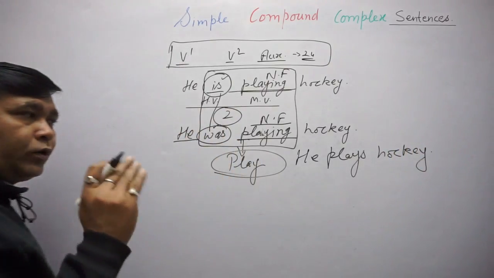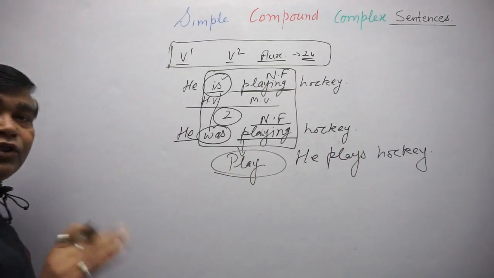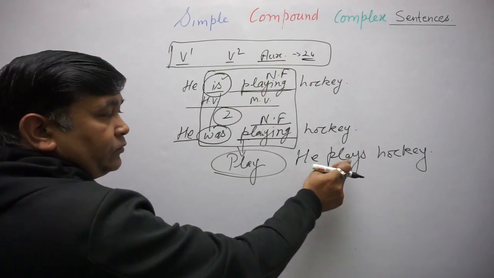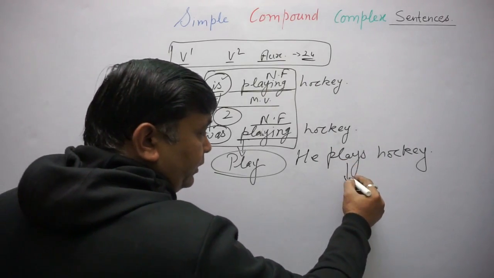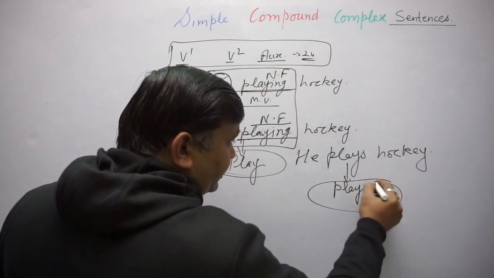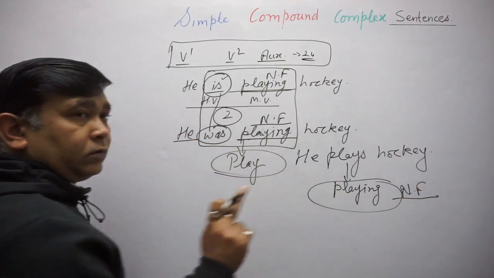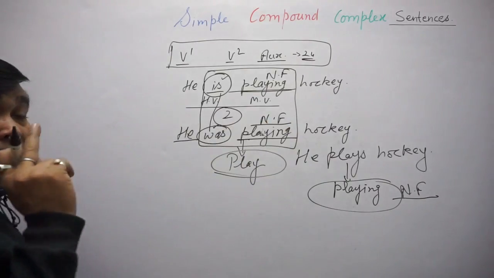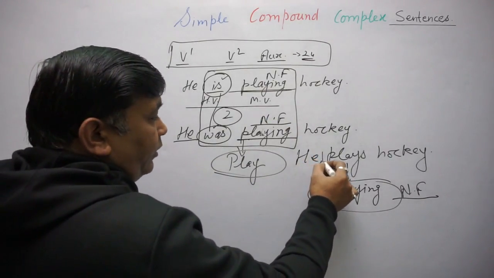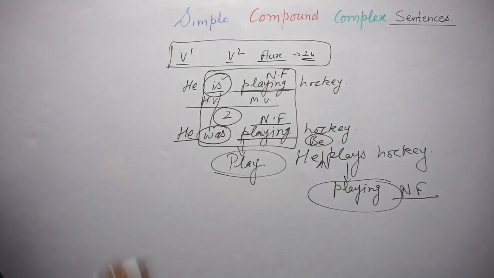Now if we want to convert this sentence into continuous, play will change its form. It will become playing, and when it becomes playing, it is now a non-finite verb. It goes in the category of non-finite. That's why we need another finite verb in the sentence, and we put any form of be over here.